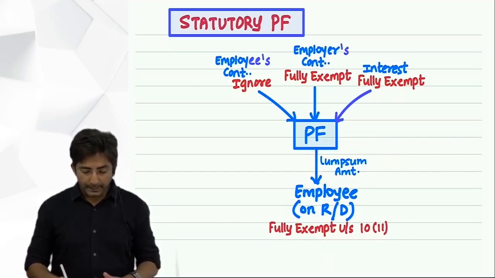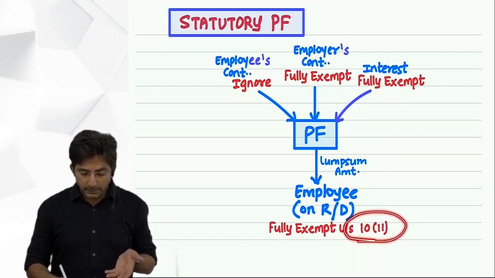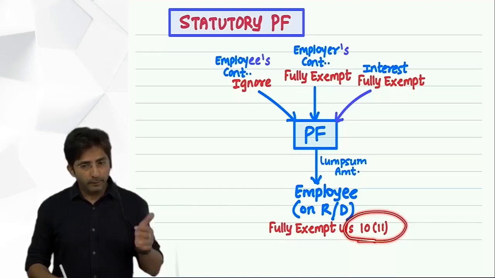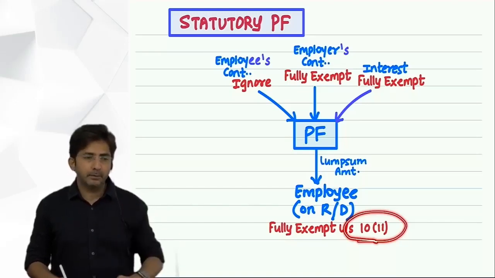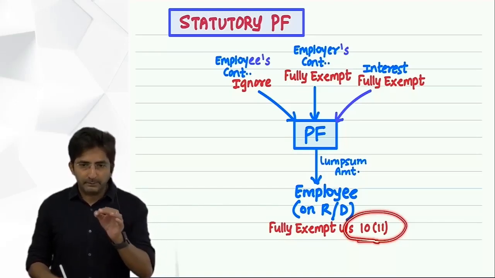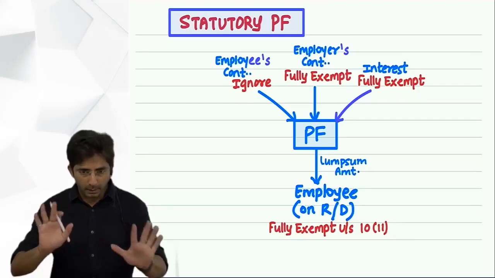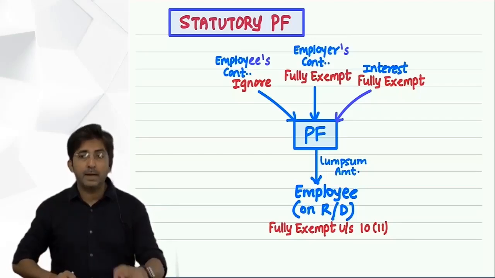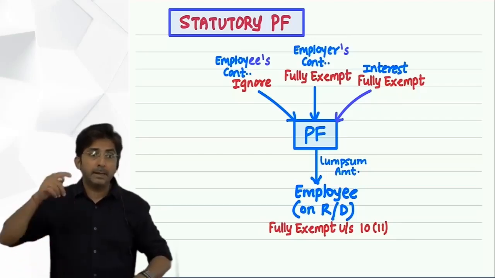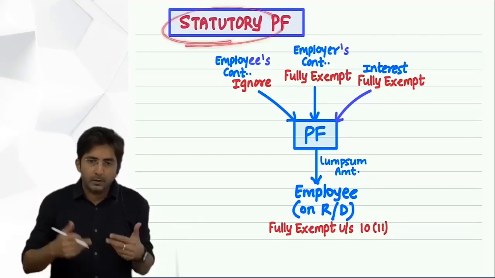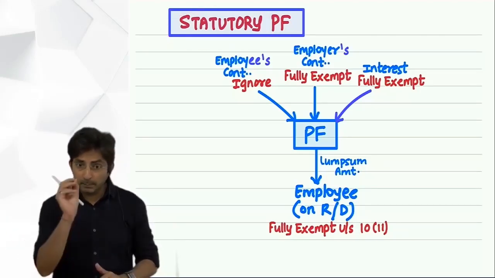Now looking at 10(11), you will feel, sir, this section was there somewhere else. It was there in interest on PPF. So even for SPF, the section is same. You know the logic of same section is what? Public Provident Fund is an account for general public, but it is an account owned by central government. It is maintained by central government. And the statutory Provident Fund is also in government job. So there is some common factor.